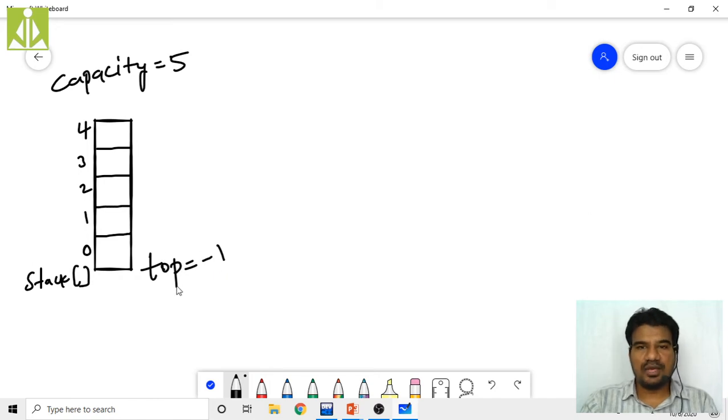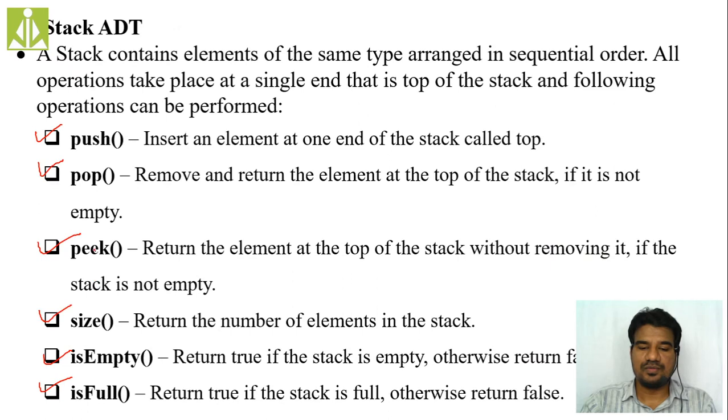Now how can we check the emptiness of this stack? Because we start from this only. When we say our stack is empty, how can we say that? If your top is pointing to -1, because whenever your top is -1, we say our stack is empty.